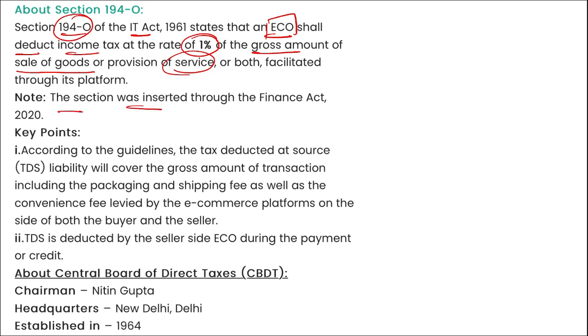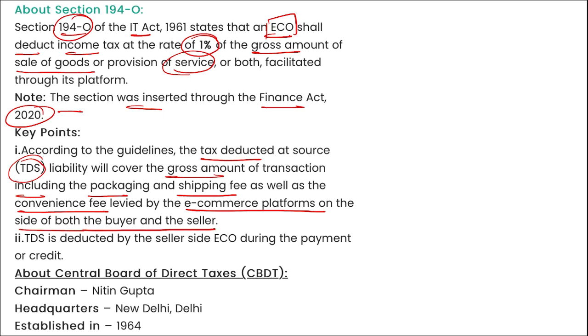And this section was inserted through the Finance Act of 2020. According to the guidelines, tax deducted at source, that is TDS liability, will cover the gross amount of transaction including the packaging and shipping fee as well as the convenience fee laid by the e-commerce platforms on both the sides of the buyer as well as the seller, as well as TDS is deducted by the seller side ECO during the payment or credit, correct.